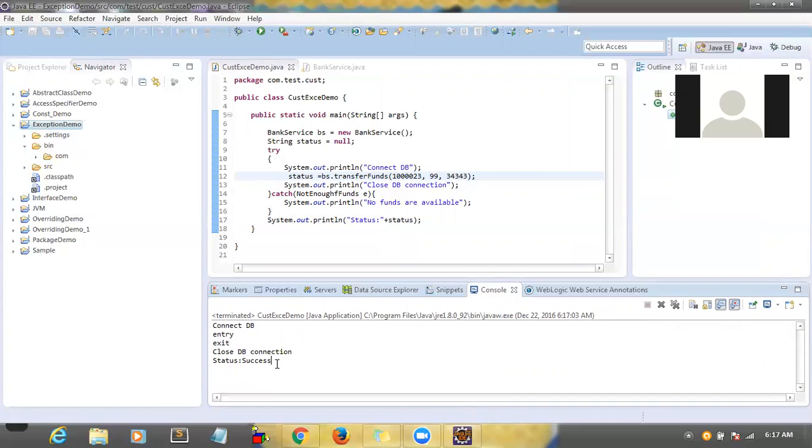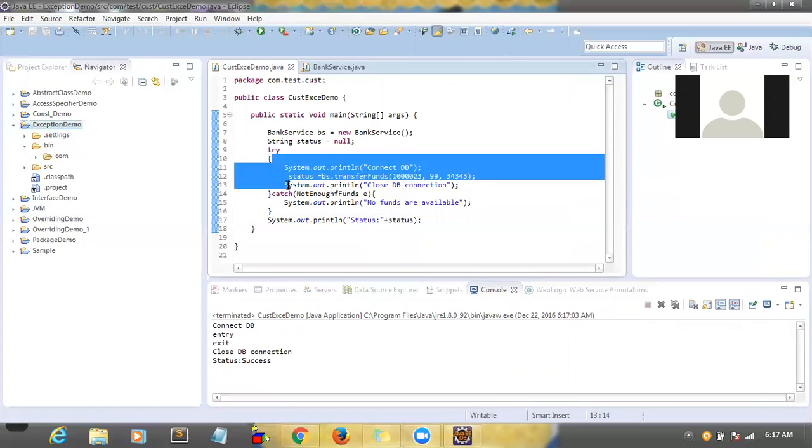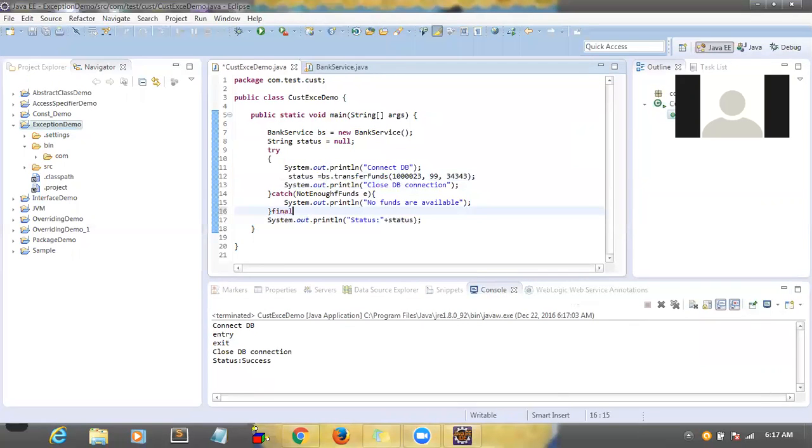This is perfect, right? But in some failure scenario, we are not able to execute some piece of code, correct? So to execute a piece of code always, whether this code is executing successfully or not, we can use the finally block. There's another block called finally.